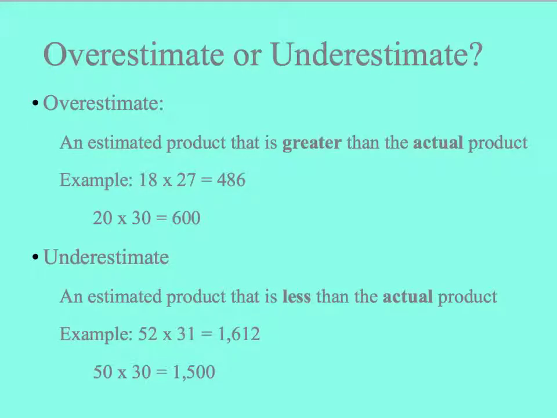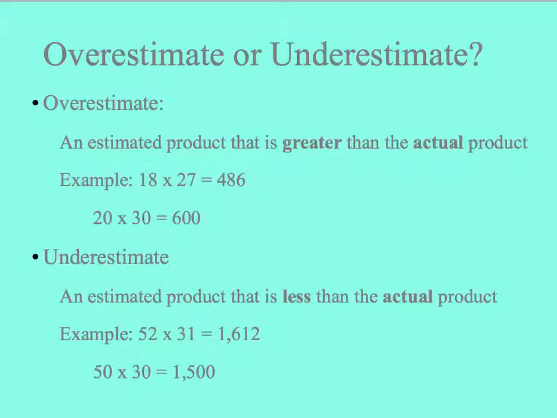The next thing I want to decide is whether 27,000 miles is an overestimate or an underestimate. So on this slide we have the definitions as well as an example of both of these terms. I would recommend that you also write these definitions down in your math notebook. An overestimate is an estimated product that is greater than the actual product.